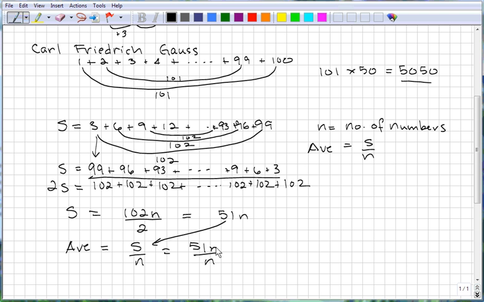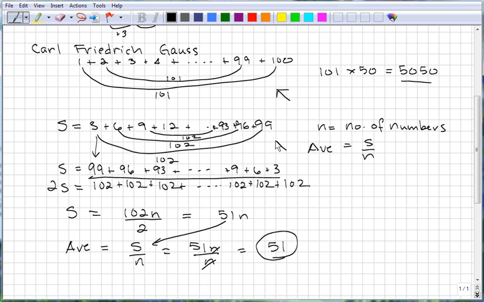Now n over n is just 1, so we can cancel that out, and the average is 51. Pretty neat trick, huh? Gauss was a pretty ingenious guy. It would be pretty tough to figure that out on your own. That would make you ingenious.